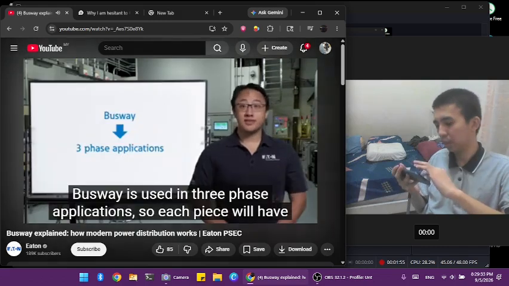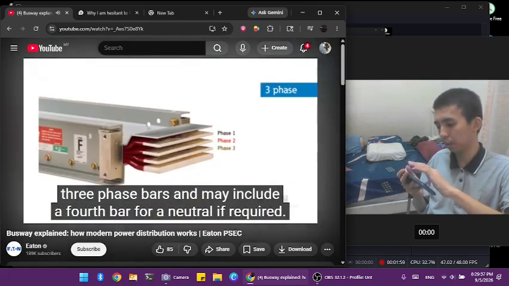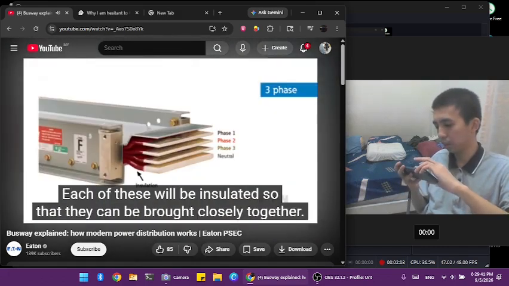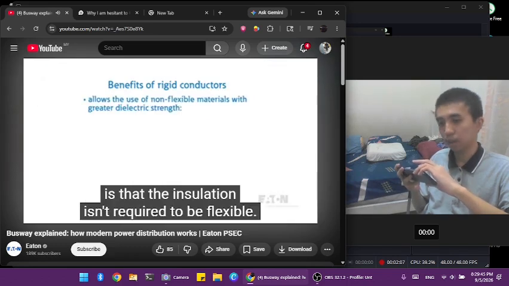Busway is used in three-phase applications, so each piece will have three phase bars and may include a fourth bar for a neutral if required. Each of these will be insulated so that they can be brought closely together. One particular advantage of having a rigid conductor is that the insulation isn't required to be flexible.